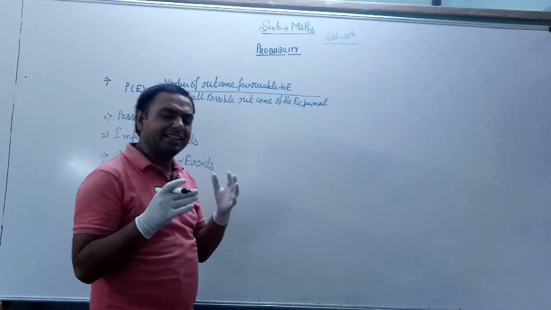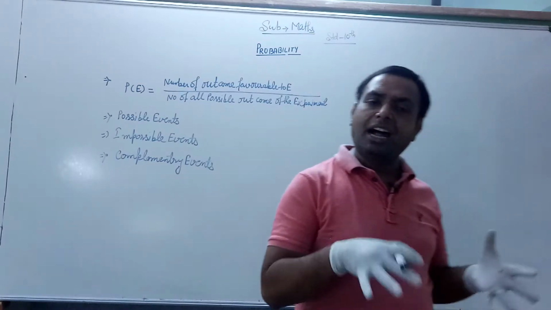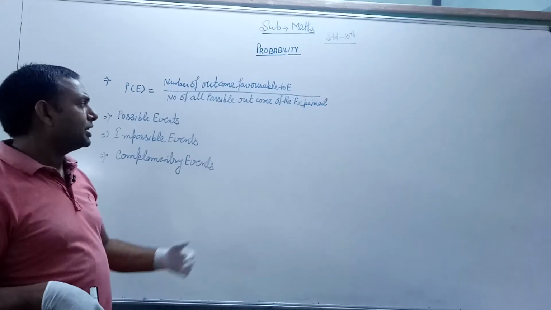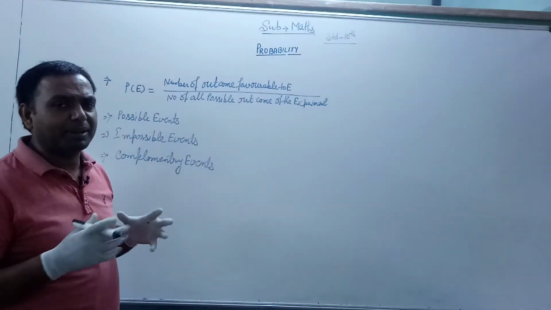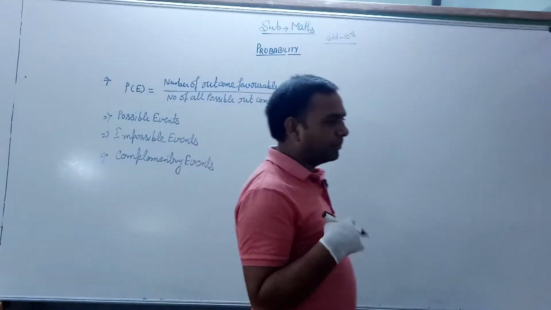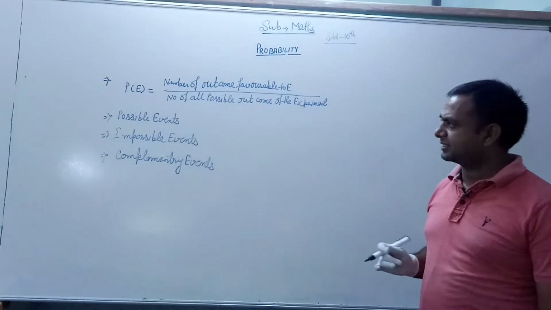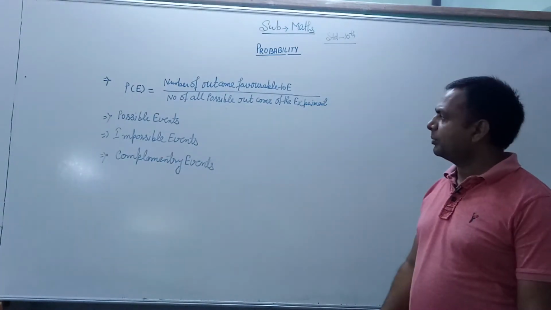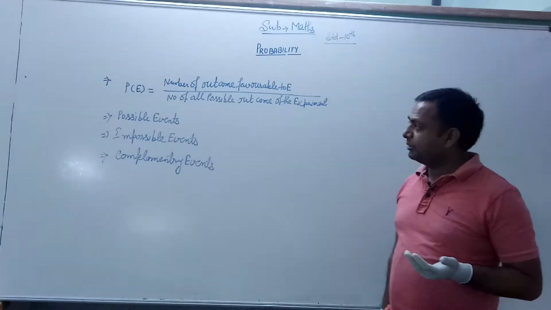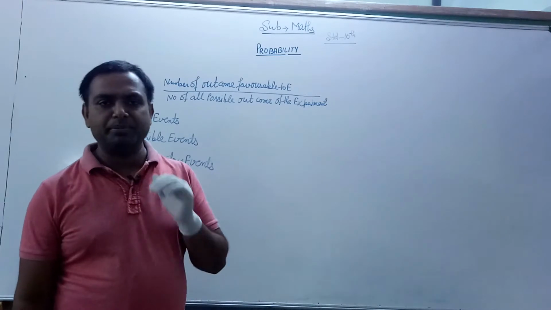Suppose that you throw a dice, then you can find either 1, 2, 3, 4, 5 or 6. This is called the total number of outcomes of the experiment. The total outcomes are 1 to 6, but the favorable outcomes, if you take the even numbers, are 2, 4 and 6. Okay, so the formula for the probability P(E) is the number of outcomes favorable to E divided by the number of all possible outcomes in the experiment.